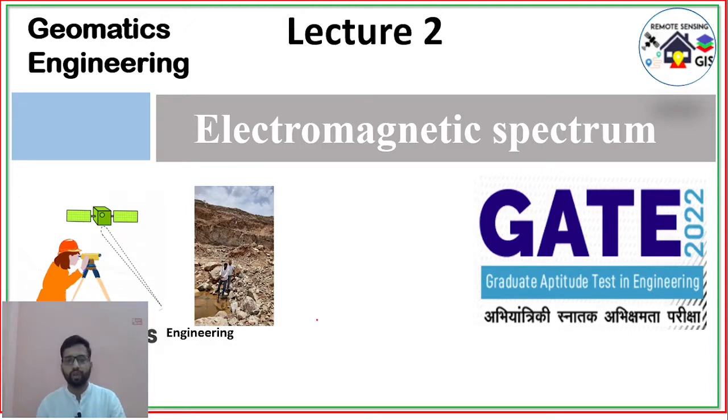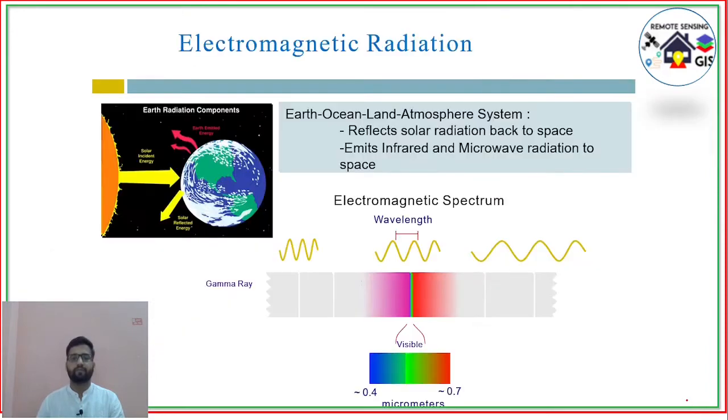So today we are learning about the electromagnetic spectrum. In the earlier session we have learned about electromagnetic radiation. Electromagnetic radiation consists of two fields, the electric field and the magnetic field, and both fields travel at the speed of light.